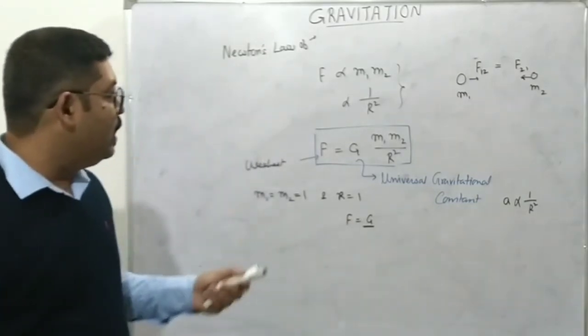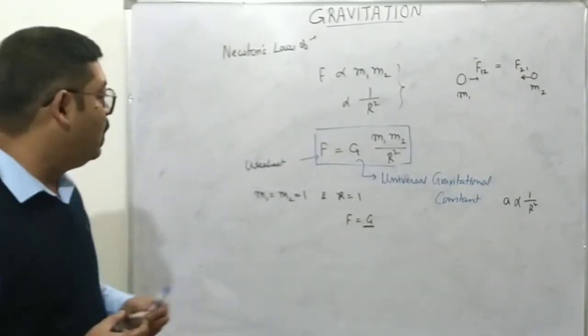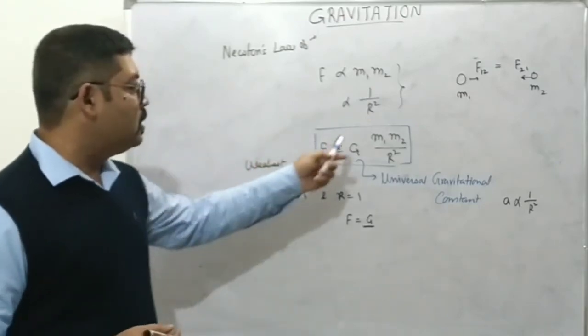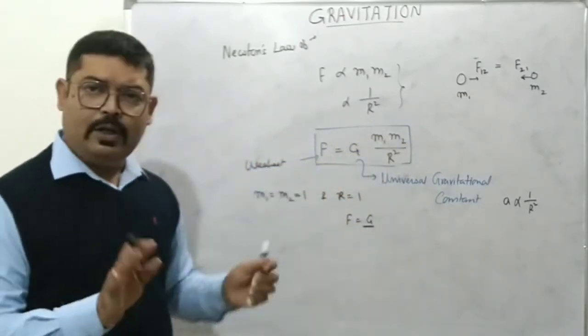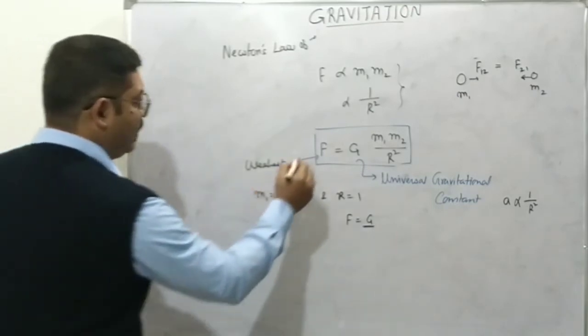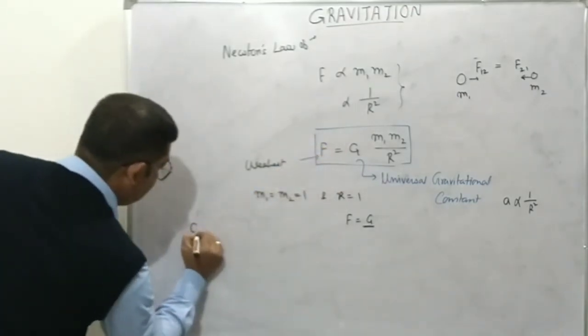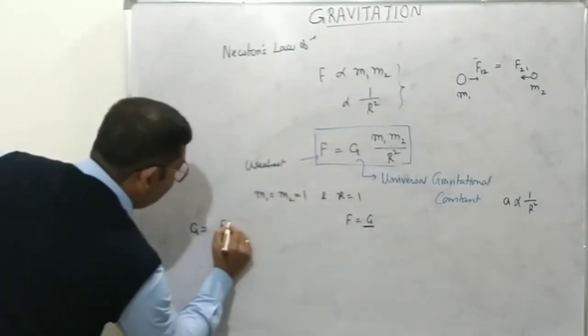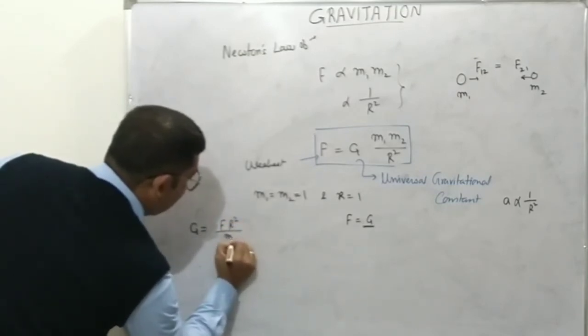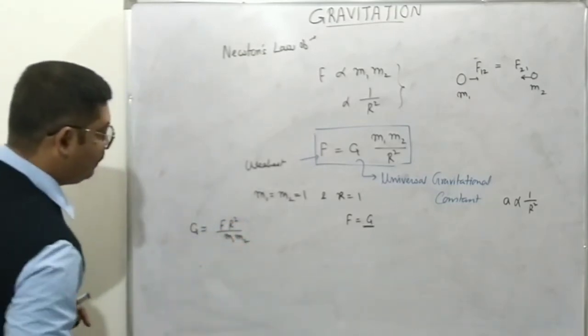Now, what will be the dimension of universal gravitational constant? Force, mass, and distance, we already know the dimensions, right? So, this equation will give us that G must be equal to F r square by m1 m2.